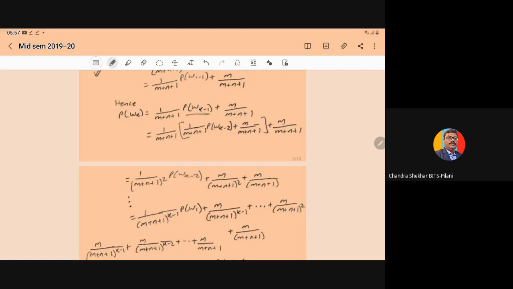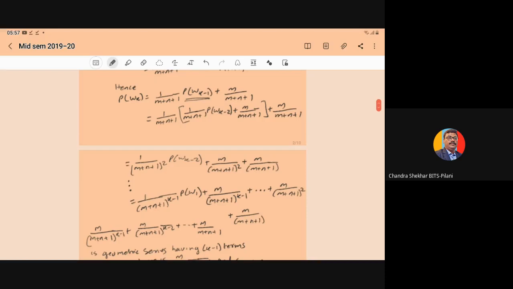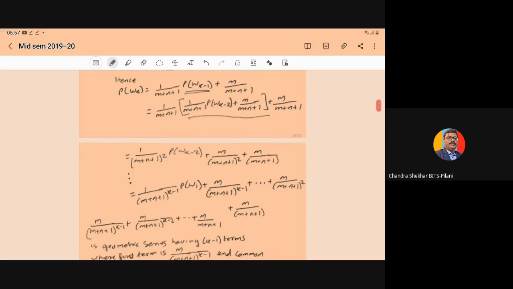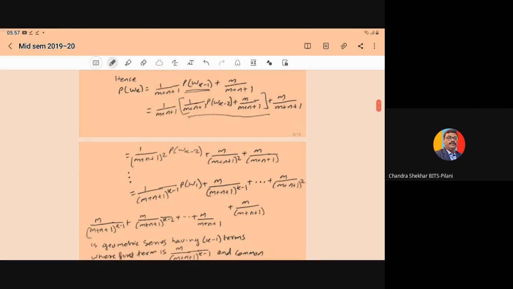Now this probability you can write in terms of the probability of W(k-2). So substituting, it becomes 1 upon m plus n plus 1 into [1 upon m plus n plus 1 into probability of W(k-2) plus m upon m plus n plus 1] plus m upon m plus n plus 1.